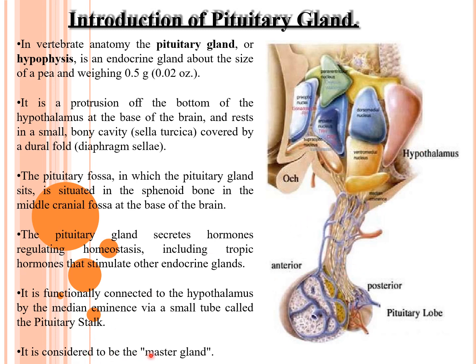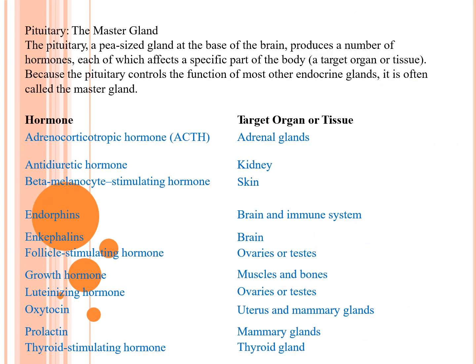It is considered to be the master gland. Now it is a misnomer because all its hormonal secretions are under the control of the hypothalamus. So master gland is a misnomer. Now the pea-sized pituitary gland at the base of the brain, as we have discussed in the previous slide, produces a number of hormones, each of which affects a specific part of the body. So each hormone affects a target organ or a tissue. Because the pituitary controls the function of most of the other endocrine glands, it is often referred to as the master gland.